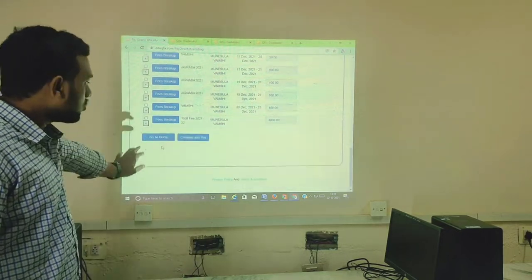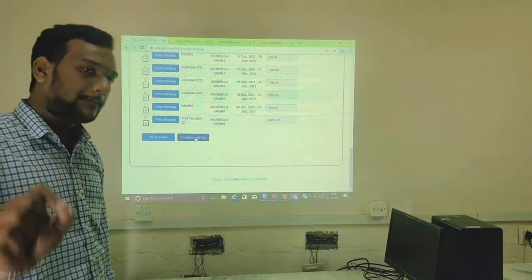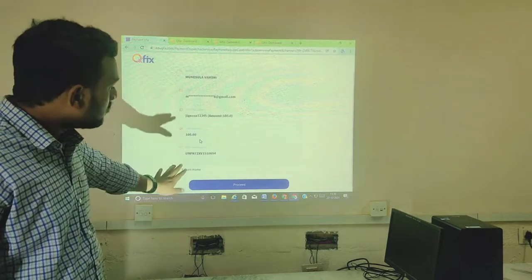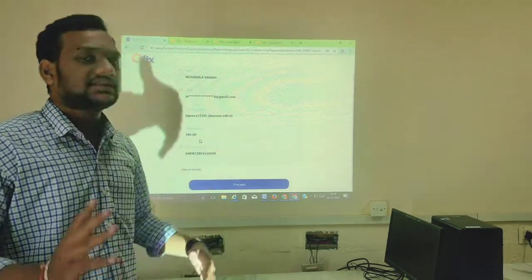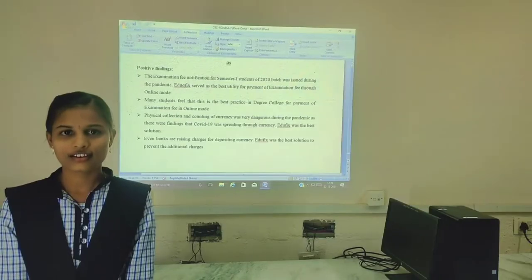Then you have to go to the bottom of the page, and then click on continue and pay. So this is the final step. If you click on proceed, then your payment will be added successfully. That means you have paid for your examination. Shivanjali from BSc second year MSTDS.